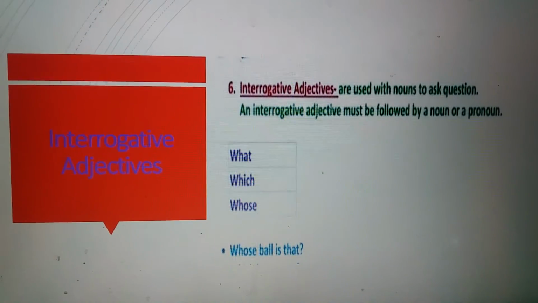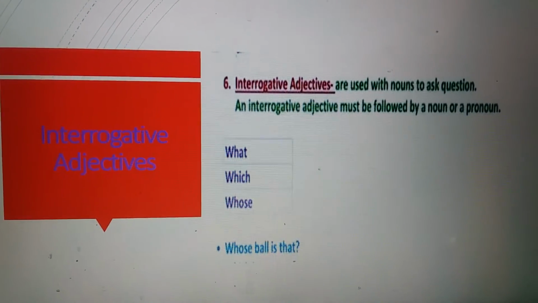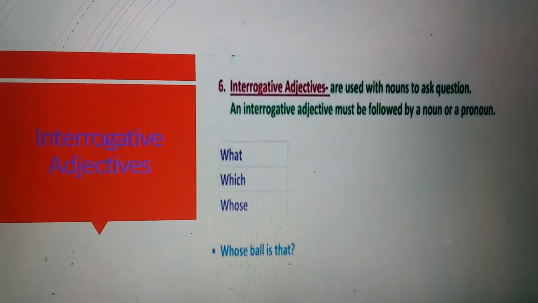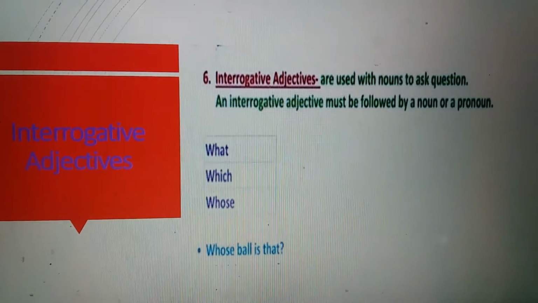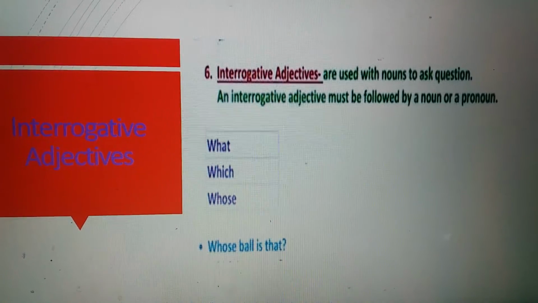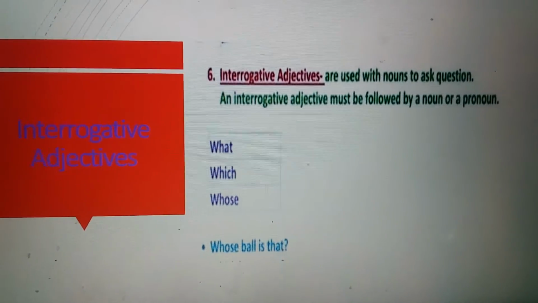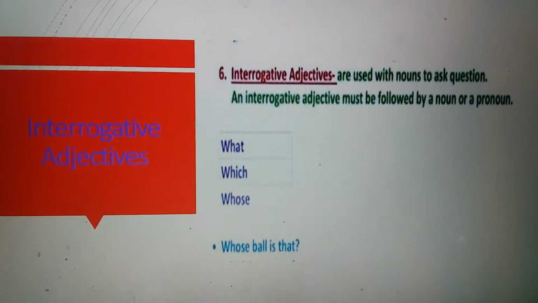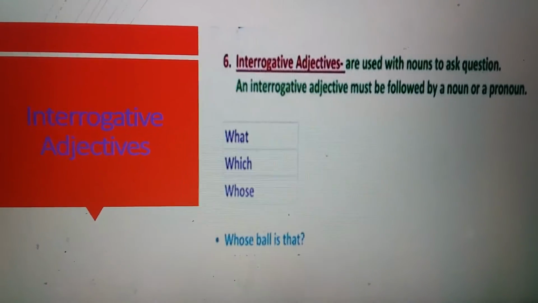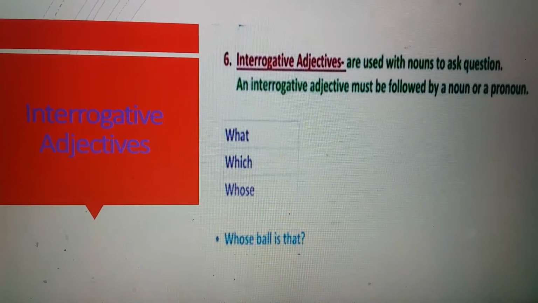Now next is interrogative adjectives. What are these? These are used with nouns to ask a question. An interrogative adjective must be followed by a noun or pronoun. It is the same for all: interrogative, demonstrative, possessive. What, which, whose. These are interrogative.